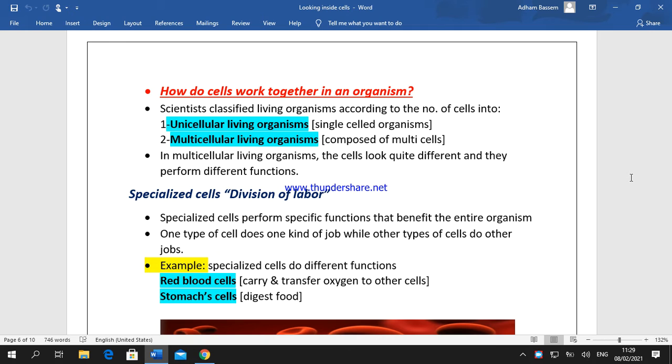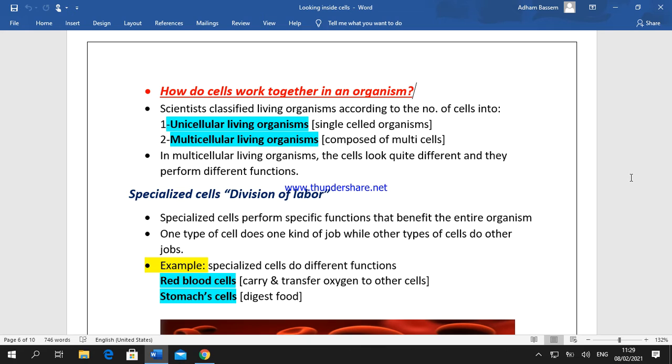Scientists classified living organisms according to the number of cells into unicellular living organisms. They are organisms whose bodies consist of a single cell, and this cell does all the vital processes needed to keep the living organism alive, such as bacteria, viruses, and some types of fungi. They are known as simple organisms.